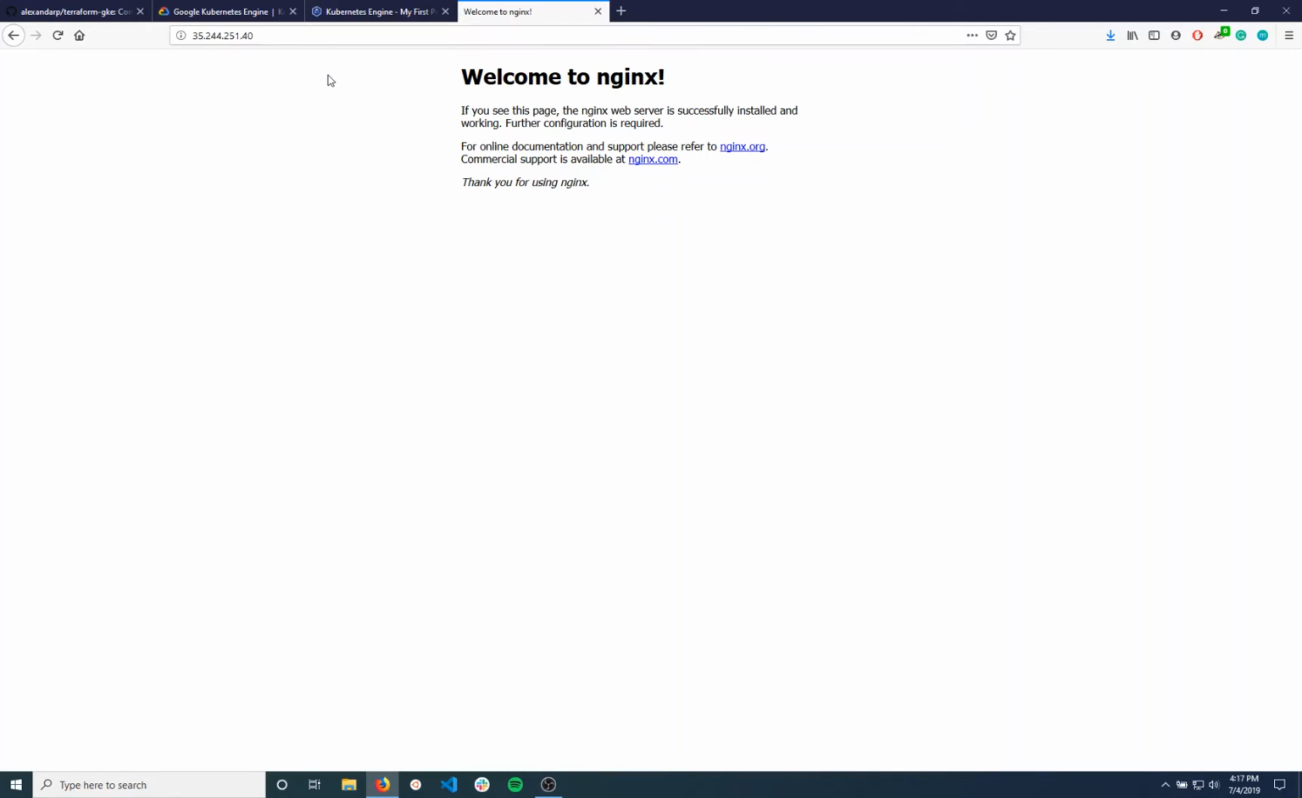And this is not to get confused. I'm just running the Nginx pod. It's not like I'm using Nginx as the ingress. The cloud load balancer is being used as the ingress. I'll show you how that looks in GCP as well.